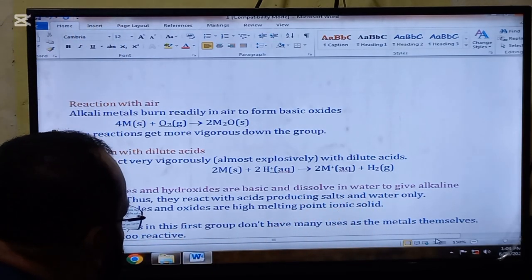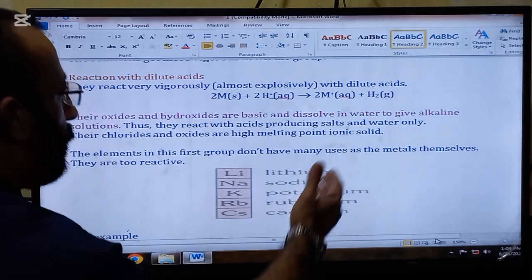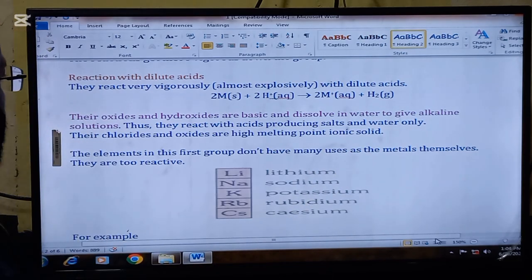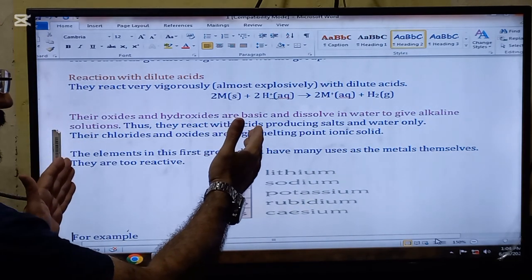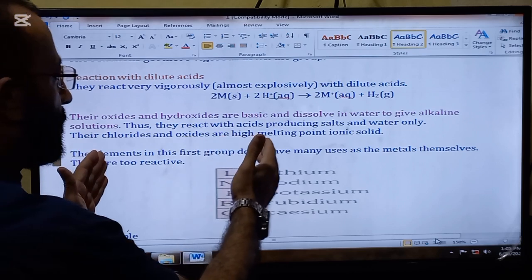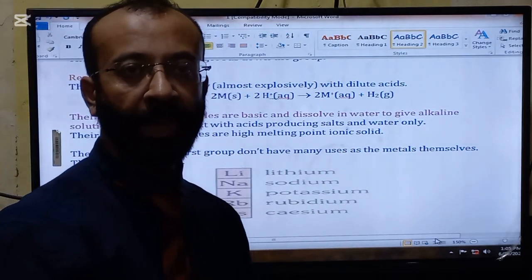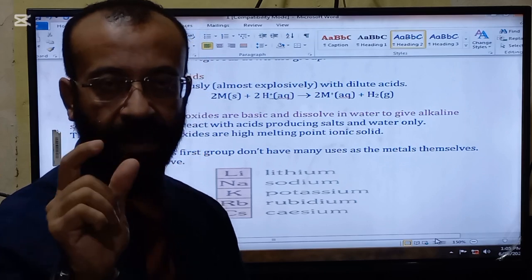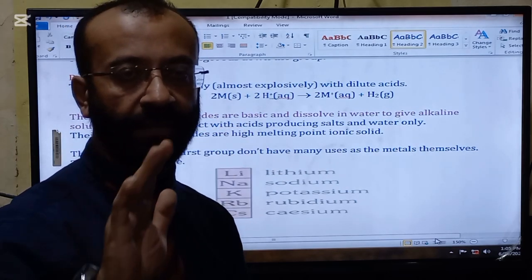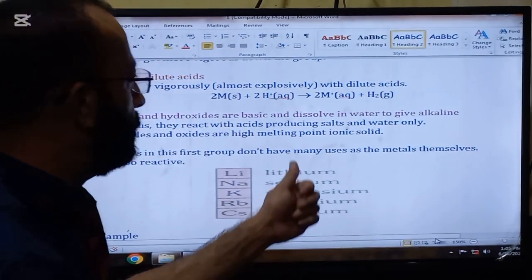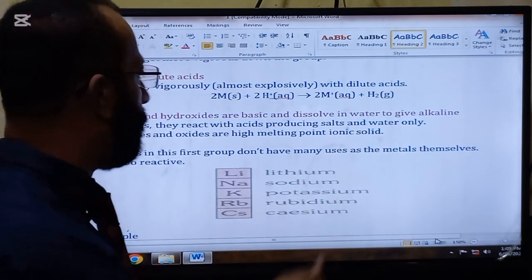Thus, they react with acids producing salt and water only because they are basic. So when they react with acids, they form salt and water. So this is another point to remember. When acid and base react with each other, the products are salt and water.